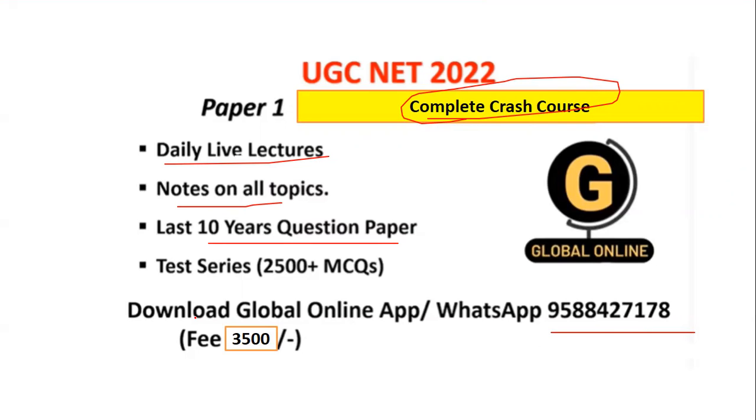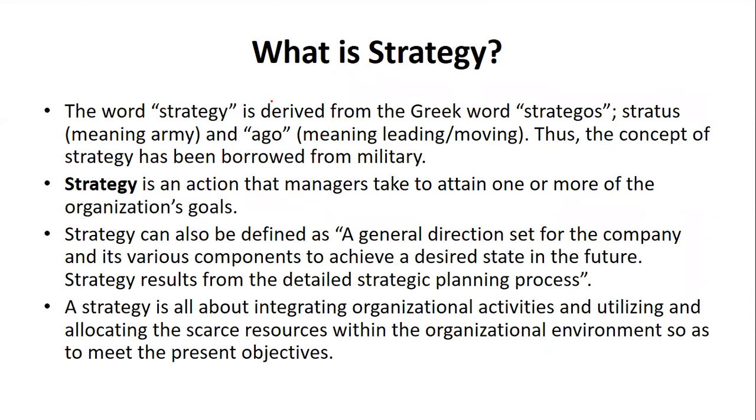Now, we are going to start with the first term, that is, what is strategy? Basically, strategy is derived from the Greek word strategos: stratus means the army, and ego means the one which is leading or moving. So the concept of strategy has been borrowed from the military. Strategy is an action that managers take to attain one or more of the organization's goals. A strategy can be defined as a general direction set for the company, with various components to achieve it.